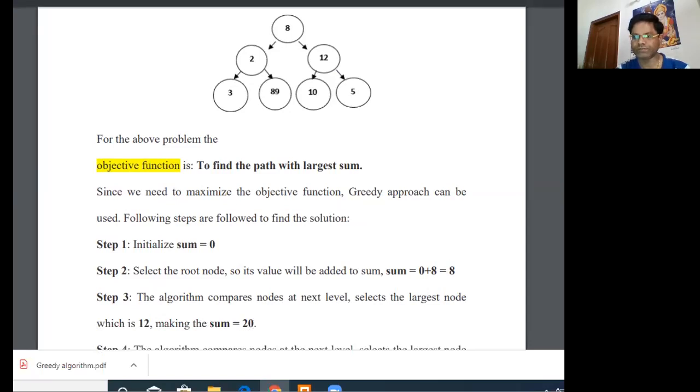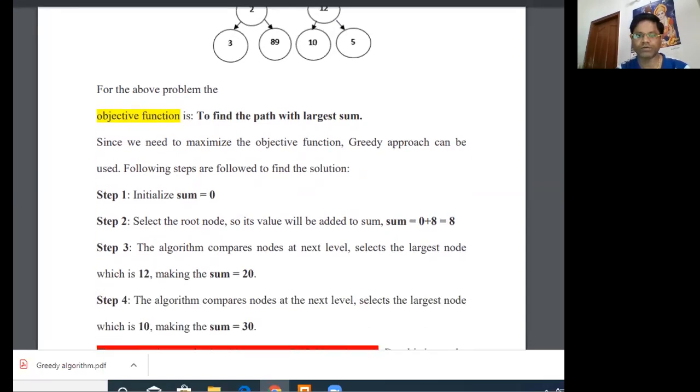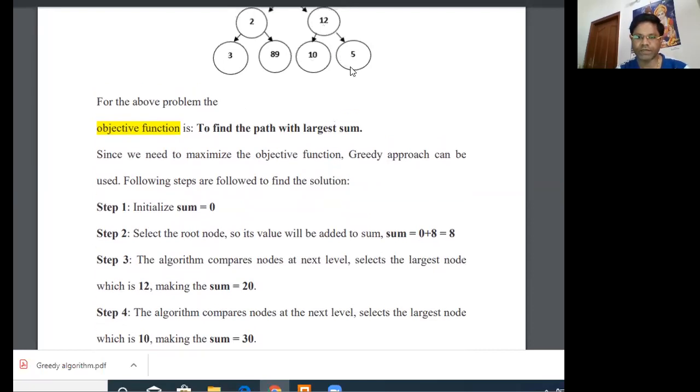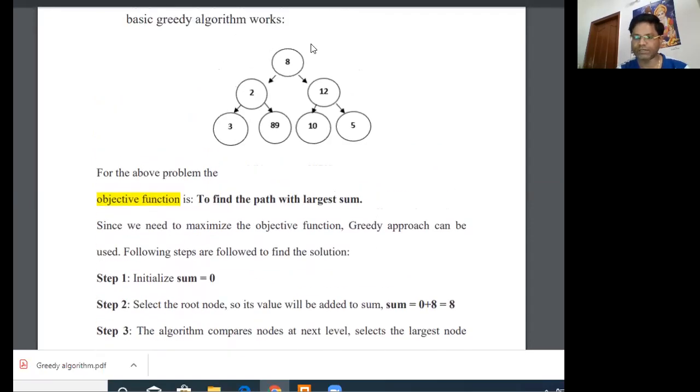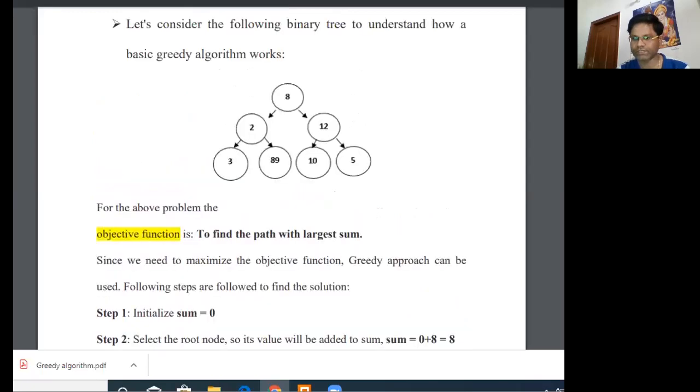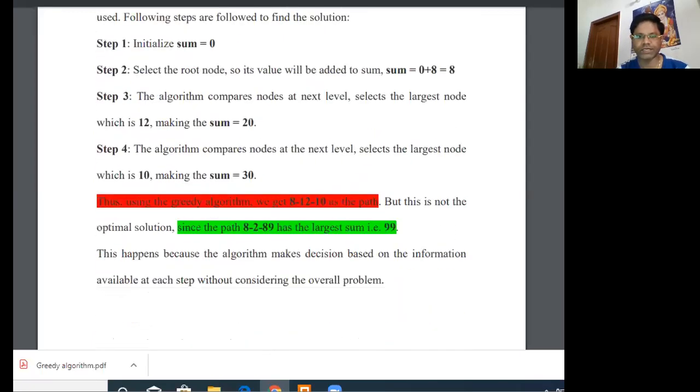After this, the algorithm covers the next level nodes. The next level nodes are 10 and 5, and out of these two, the largest is 10. So the sum becomes 20 plus 10, that is 30.